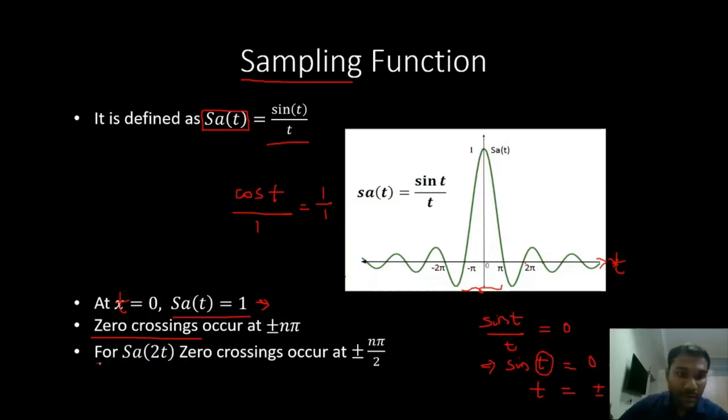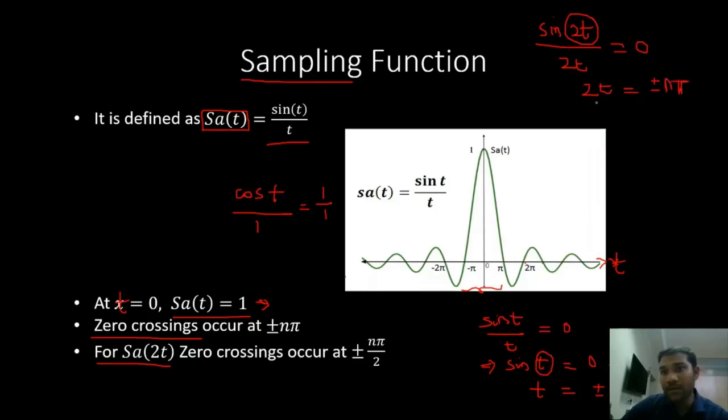So if we take sampling of 2t, that means sin 2t by 2t. Where will the zero crossings occur for this? When this is 0. When is this 0? When 2t is equal to plus or minus n pi.